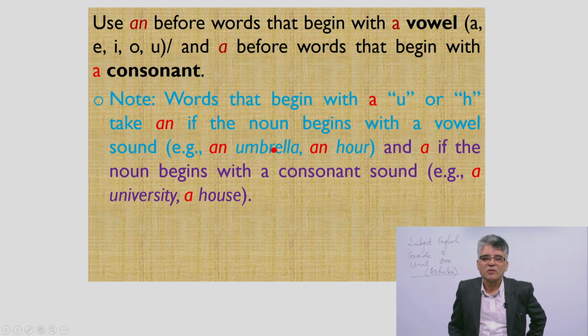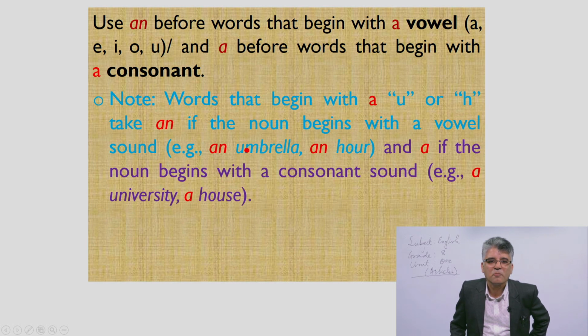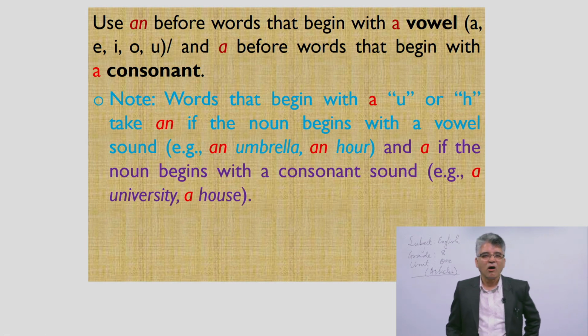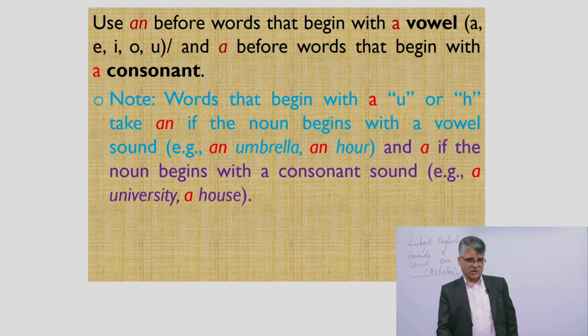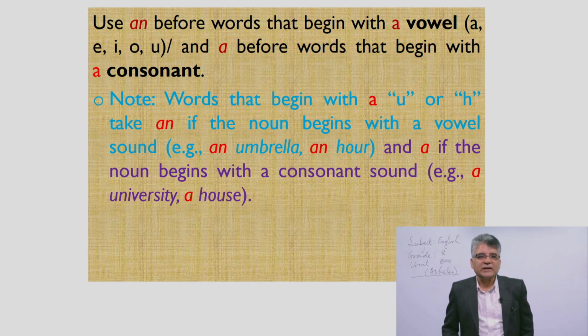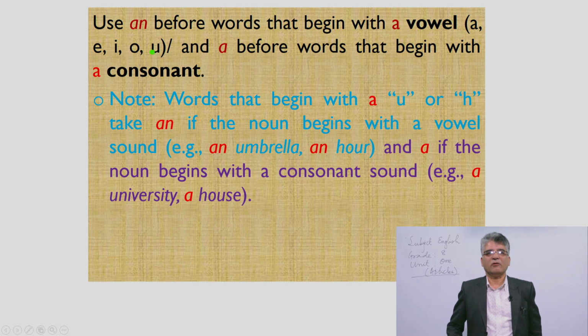Here the word umbrella starts with the letter U, but its pronunciation is uh, umbrella. Uh is a vowel sound, so the letter is also a vowel alphabet, but we basically determine the article in this case by the pronunciation of the first syllable of the word, an umbrella.